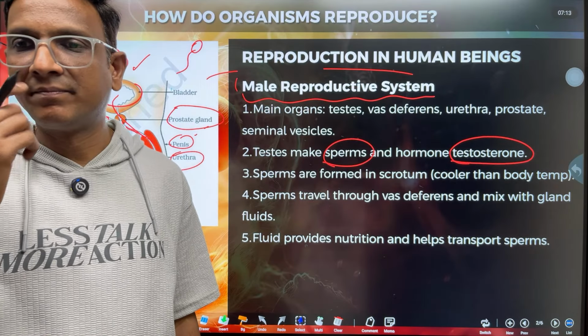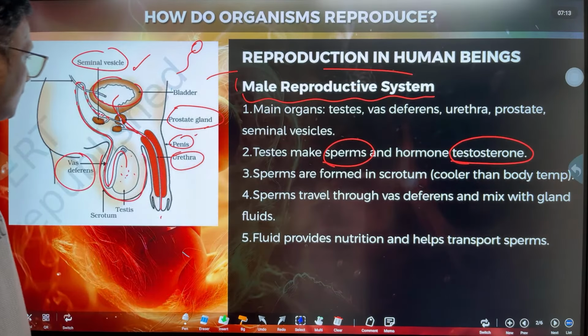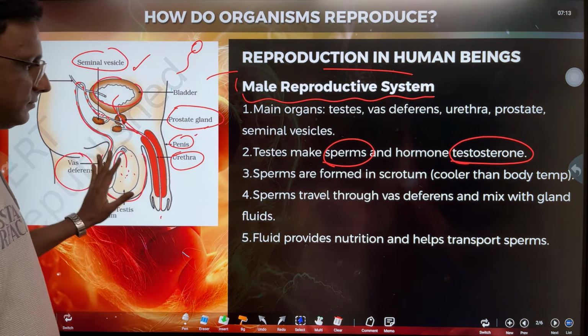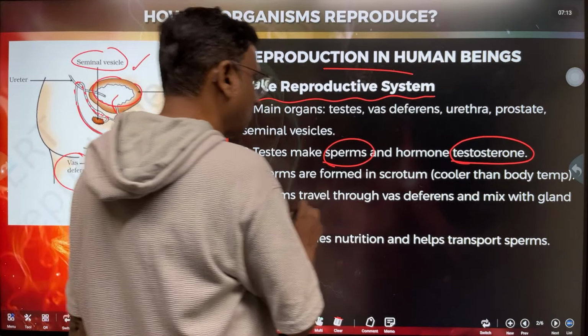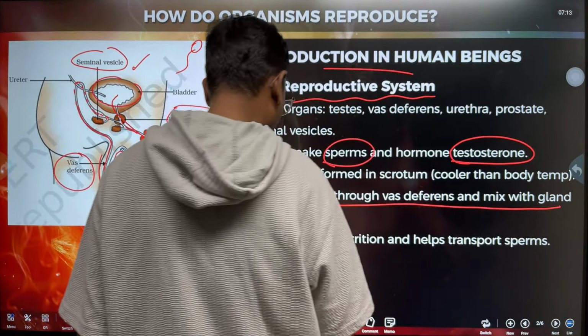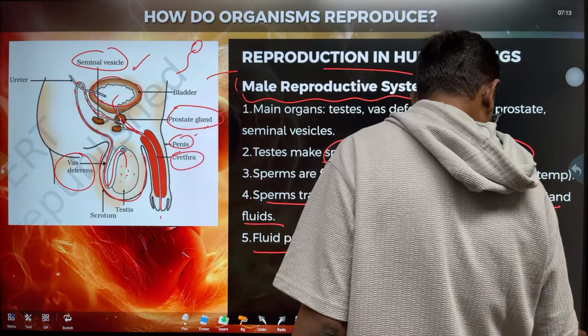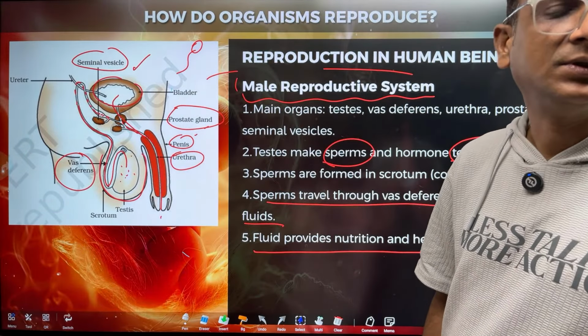Any doubts? Okay, so this is about male reproductive system. Sperms travel through vas deferens and mix with the gland fluids. The fluid provides nutrition and helps in transportation of sperms.